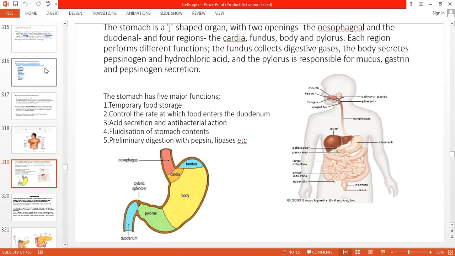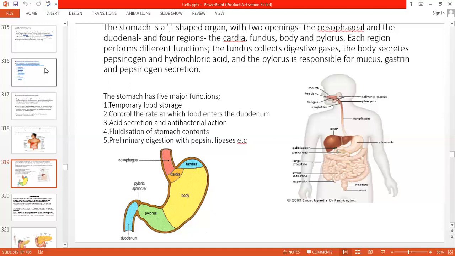Sorry for the discontinuation. The stomach is a J-shaped organ with two openings, the esophagus and the duodenum, and four regions: the cardiac, fundus, body, and pylorus, as can be seen in this picture. Each region performs different functions.